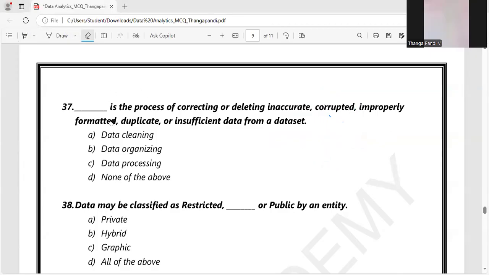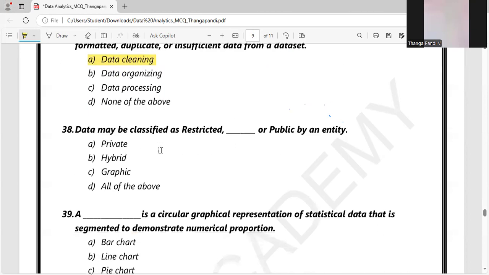Okay, so the 37th one: dash is the process of correcting or deleting inaccuracy. Here the keyword, from the beginning itself, is correcting or deleting. Correcting or deleting inaccurate, corrupted, improperly formatted, duplicate or insufficient data is the process of data cleaning. In the steps of data analysis, data cleaning plays a major role in correcting and deleting inappropriate data and making it clear so that we can get useful information from it. So option A is the right answer.